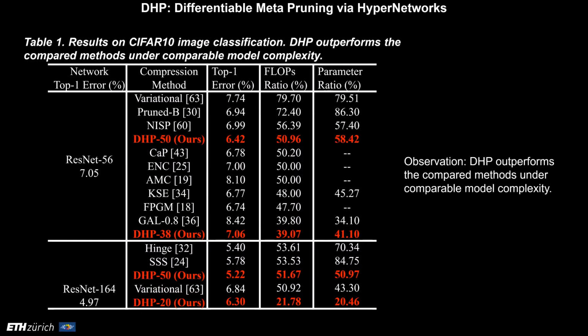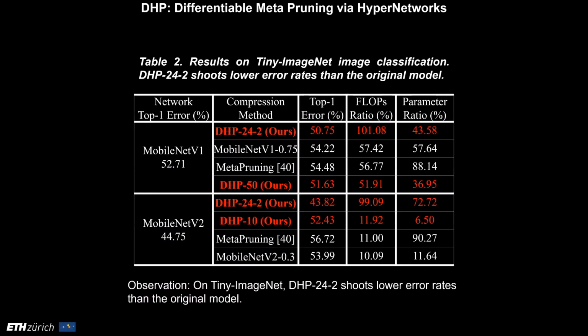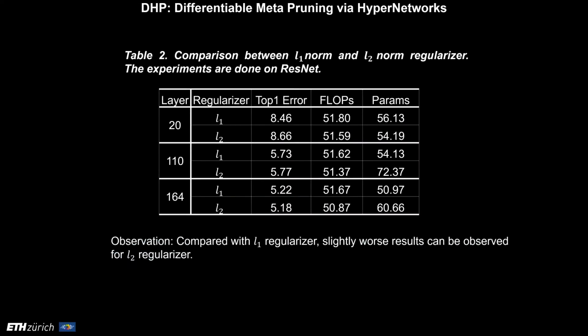This slide shows the results on CIFAR10 image classification. DHP outperforms the compared methods under comparable model complexity. On tiny ImageNet, DHP shows lower errors than the original model and meta pruning. We also try to replace the L1 regularizer with the L2 regularizer and keep the same pruning strategy. Compared with the L1 regularizer, slightly worse results can be observed for L2.